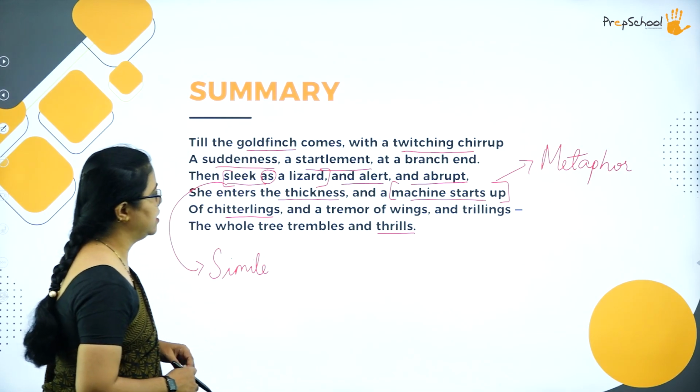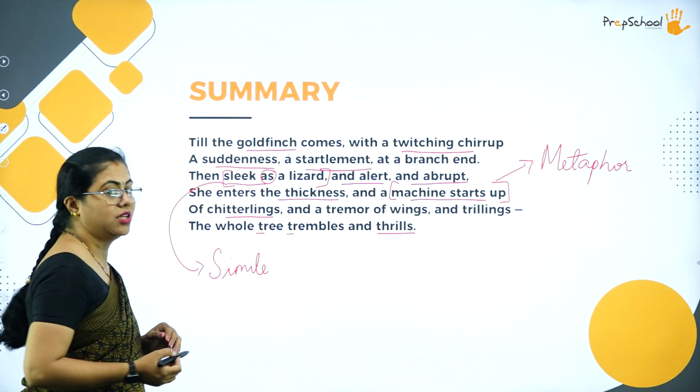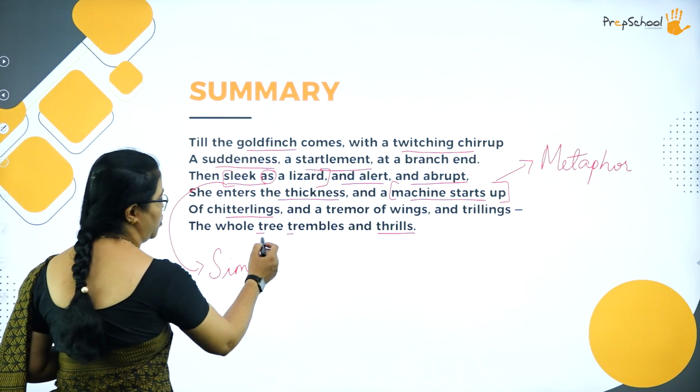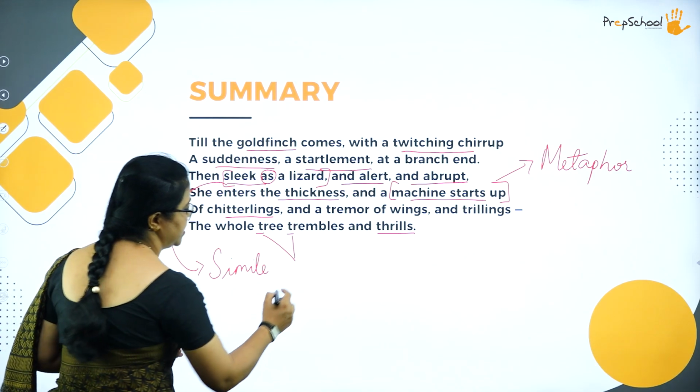Then which other literary device is used? Here you can see the repetition of the t sound in "tree trembles". What do you call this repetition of sounds in the beginning of words? It is called alliteration.